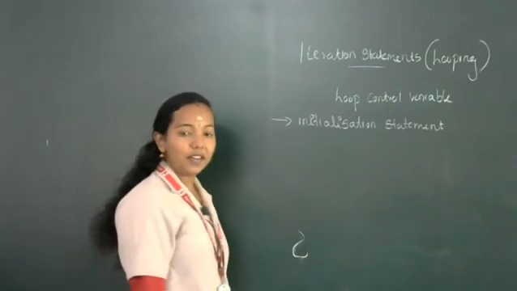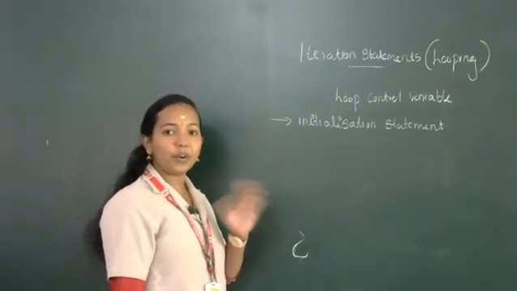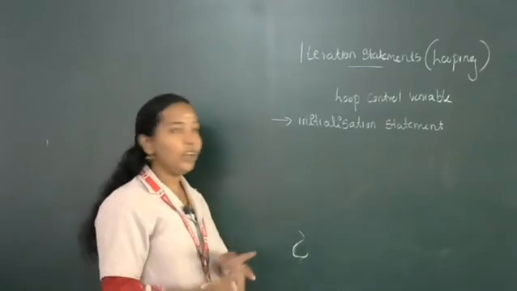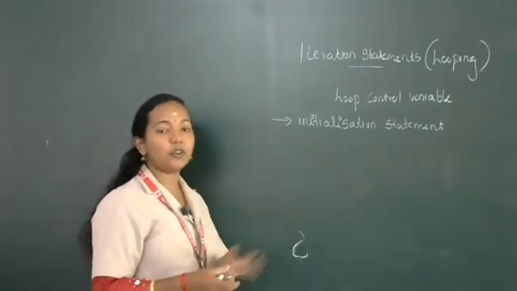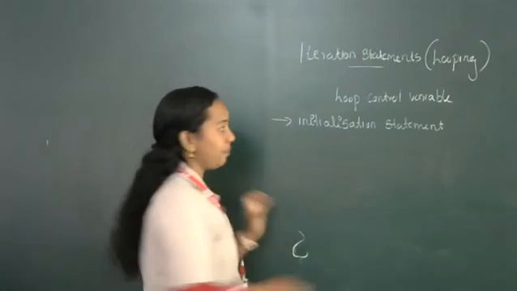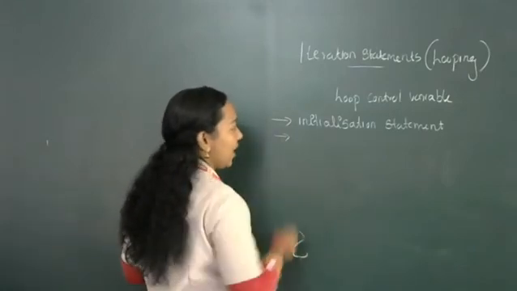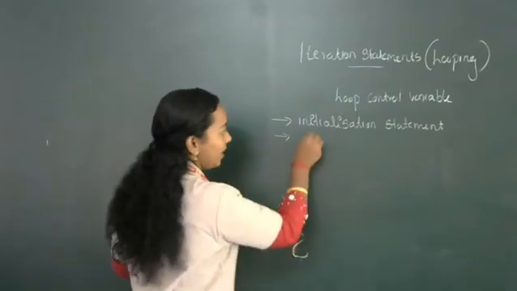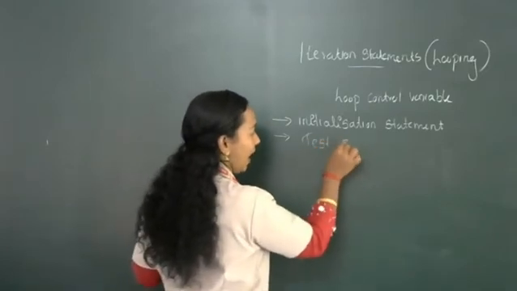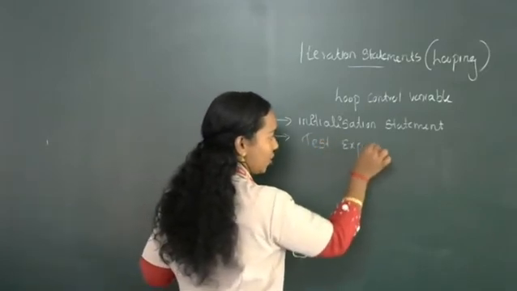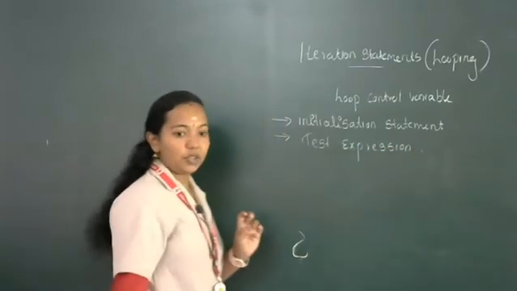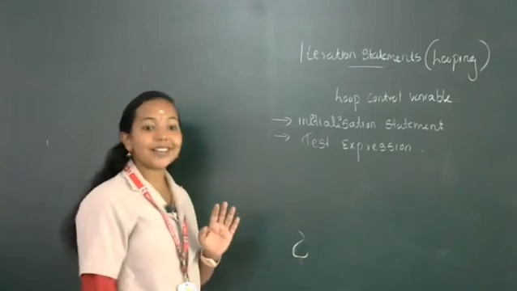Suppose you are printing natural numbers from 1 to 100, we are starting from number 1. That's why you want to initialize the loop control variable to 1. Then after initialization, you want to check the condition. The condition checking belongs to the category of test expression. The second concept that we use with the loop control variable is the test expression.